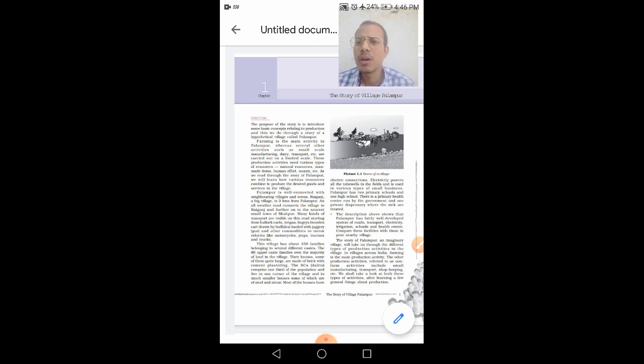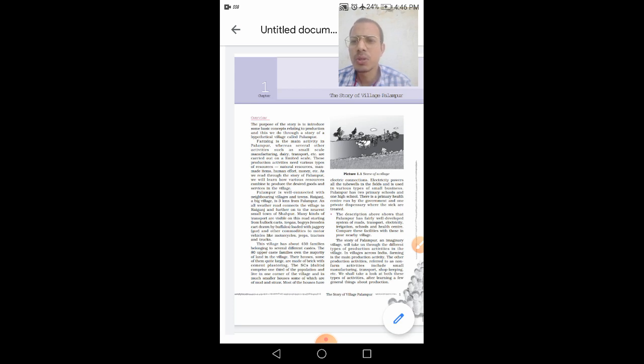So we all know that farming is the main activity in the villages. Similarly, in this village, Palampur, farming is the main activity, and several other activities such as small scale manufacturing like dairy, transport, etc. are carried out on a limited scale. These production activities need various types of resources like natural resources, man made items, human effort, money, etc.